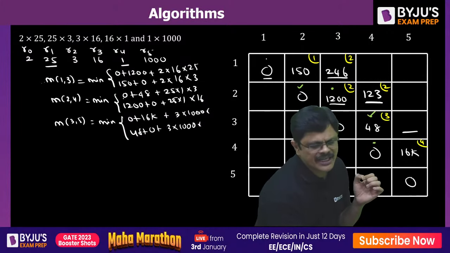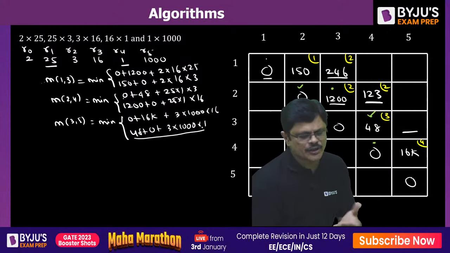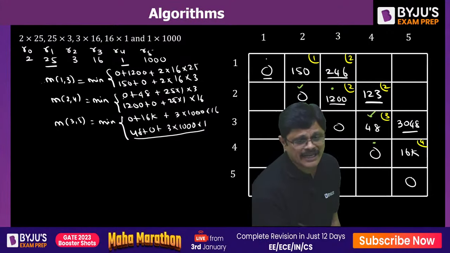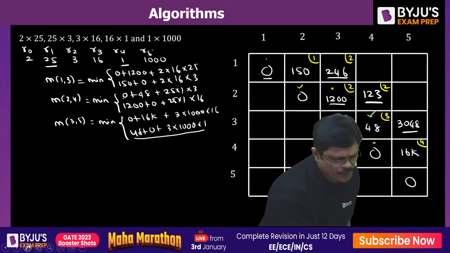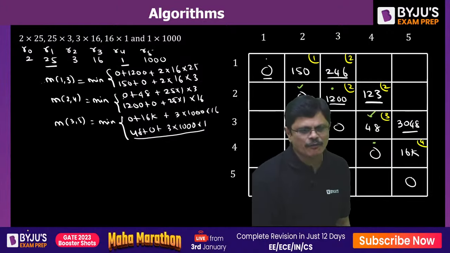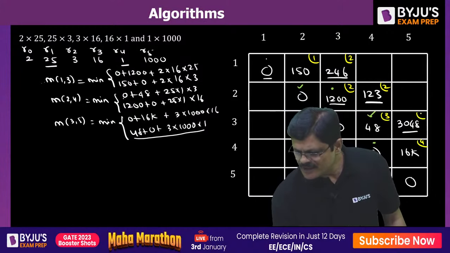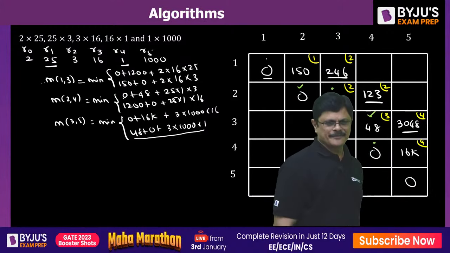The other one, 16 and 1. Here it is 16 and here it is 1. Obviously, this is smaller, which is 3048. So here we are going to get 3048, my dear friend, and you are using the K value 4. Which value of K you are using, sir? We are using the K value 4, my dear friends. Hope you understand. So this is what happens.